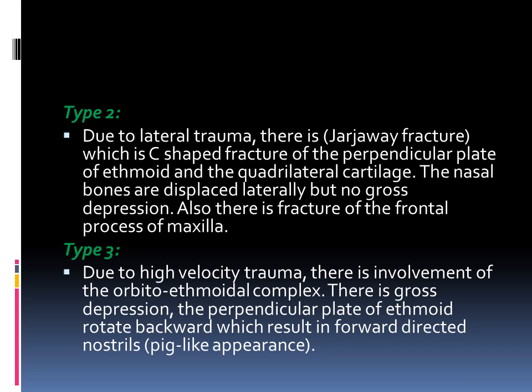Type 3 fracture, this type is actually due to high velocity trauma, as in RTA. And there is involvement of the orbito-ethmoidal complex. So there will be a gross depression, and the perpendicular plate of the ethmoid rotates backward, which results in forward directed nostrils, which is called pig-like appearance.